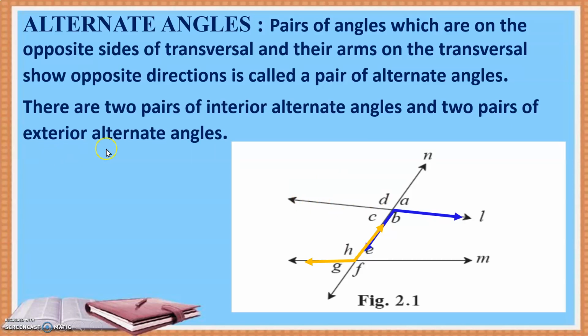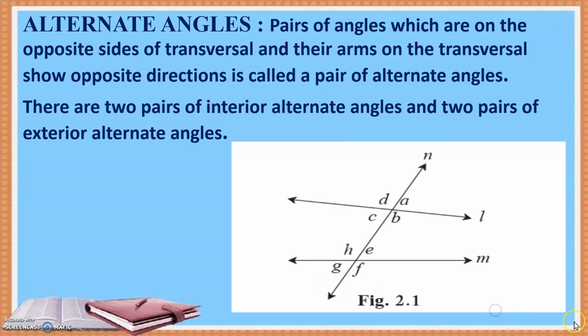Let's go to understand exterior alternate angles. Exterior, as I said, it will be outside. These four angles were within the two lines, between the two lines L and M. Now we will take the exterior alternate angles. This is the first pair. See, as I told you, this arm is to the right, this will be to the left. This is upwards, this is downwards. So opposite sides and opposite direction. This is one pair, so D and F, and here it will be A and G. Hope this is clear, students, to you.